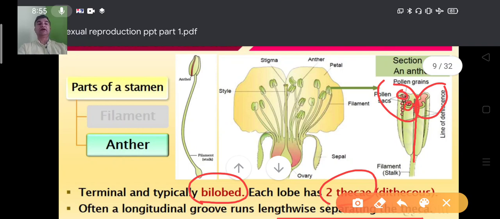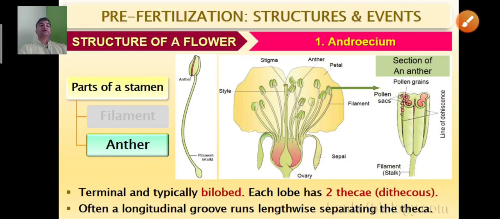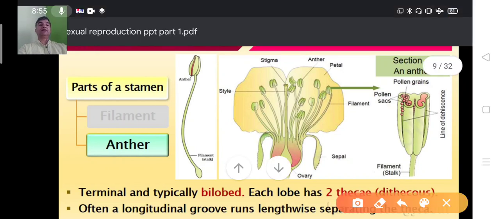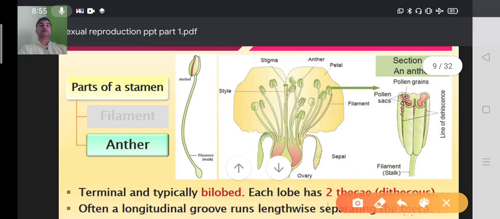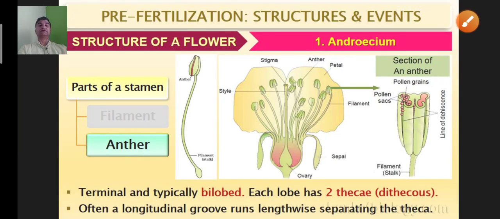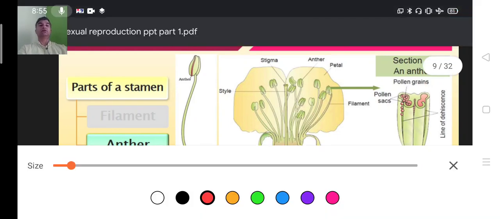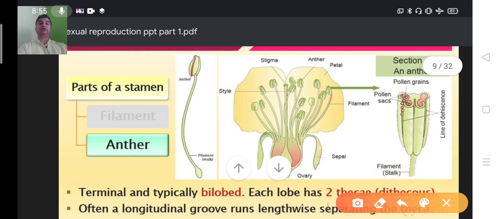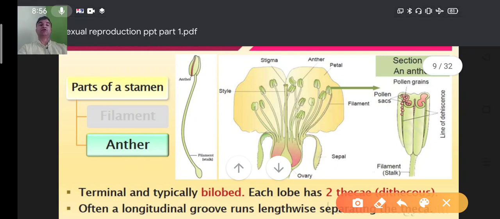ಮೈಕ್ರೋಸ್ಪೊರೆಂಜಿಯಾ ಇದೆ. ಈ ಕಡೆ ಎರಡು ಸ್ಪೊರೆಂಜಿಯಾ, ಈ ಕಡೆ ಎರಡು ಸ್ಪೊರೆಂಜಿಯಾ. ಅದ್ರ ಸಲುವಾಗಿ ಕರೆಕ್ಟಾಗಿ ಕೇಳಿ, ದ ಆಂಥರ್ ಈಸ್ ಡೈಥೀಕಸ್, ಎರಡು ಲೋಬ್ ಇದೆ. Yes, this is dithecous due to the presence of two microsporangia in each lobe. That's why it is tetrasporangiate. Yes, and in between the two theca a longitudinal groove is there.